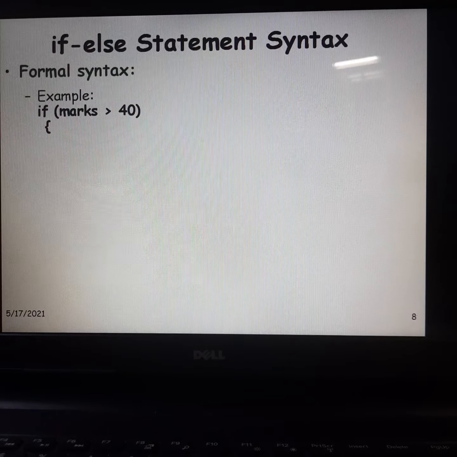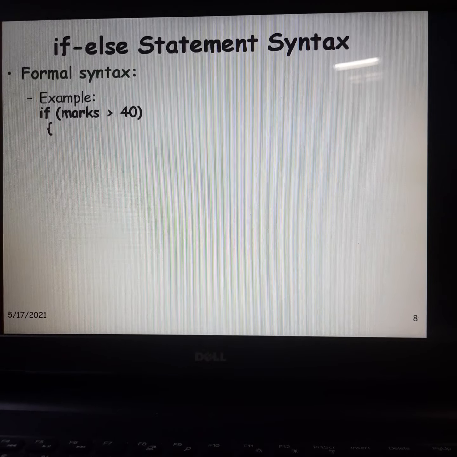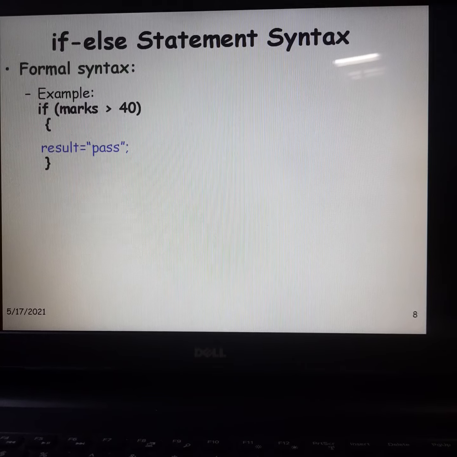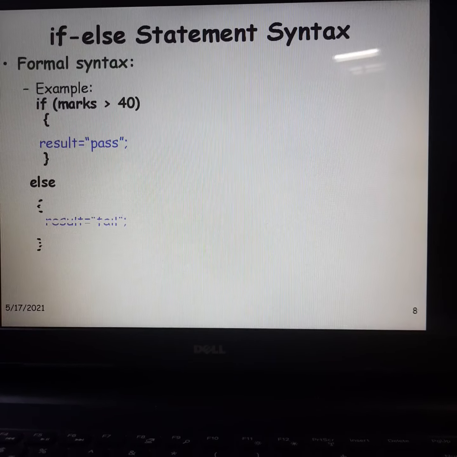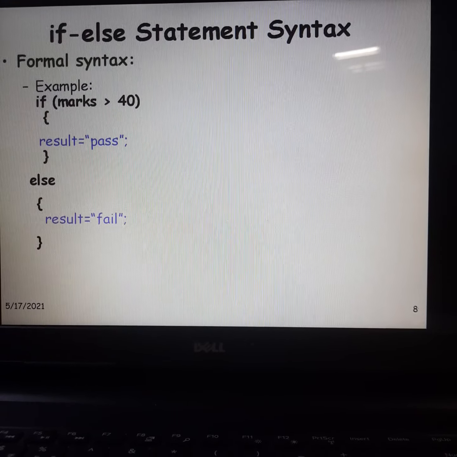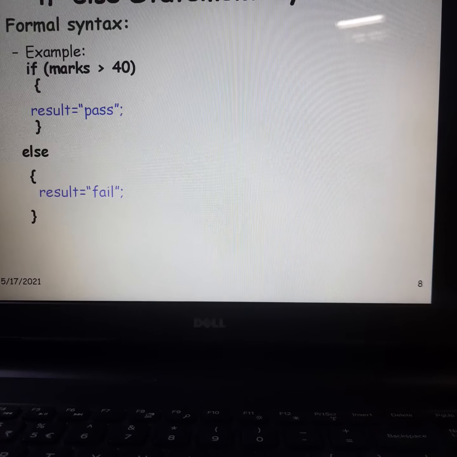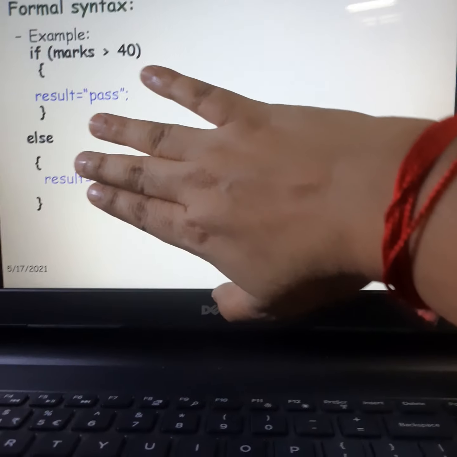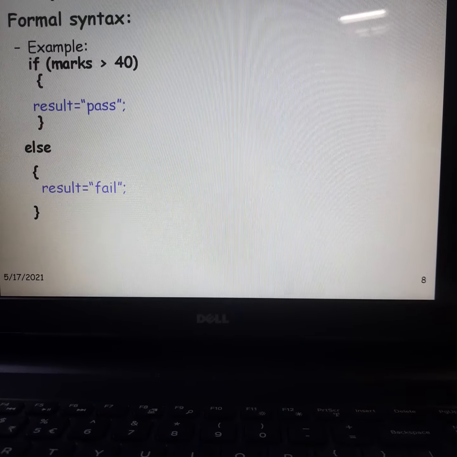See, if marks are greater than 40, suppose we are considering an example of student result. If the student marks are more than 40, then we will print that the result is pass. Else we will print that the result is fail. If this condition is true, suppose the marks of a particular student is 80, then definitely we will say result is equal to pass, and then the else block is skipped, it is not executed at all.